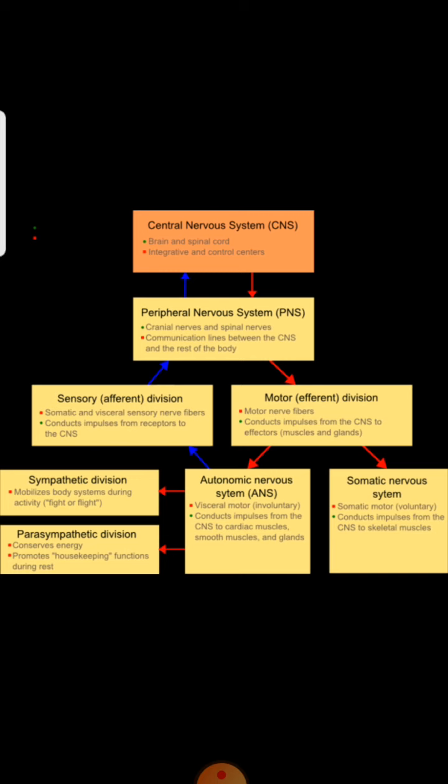Okay, now we will talk about the classification of the nervous system. We will briefly discuss it. As you know, anatomically the nervous system is classified into the central nervous system and the peripheral nervous system.